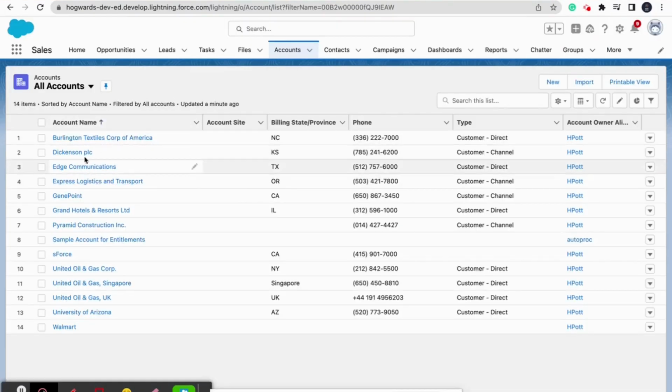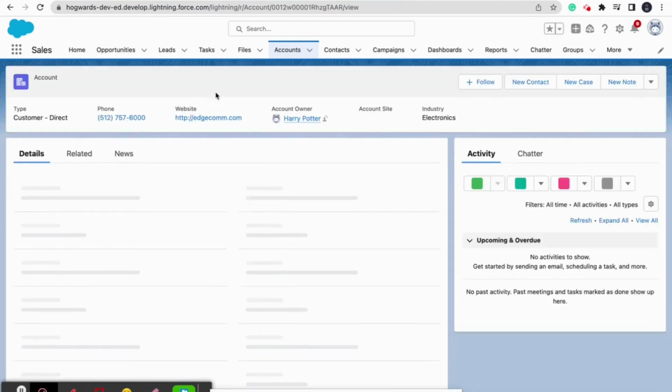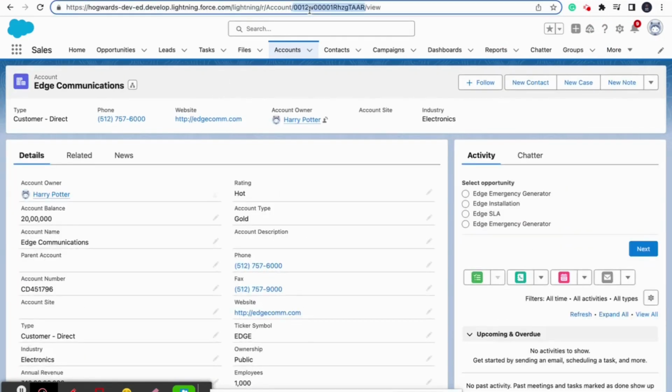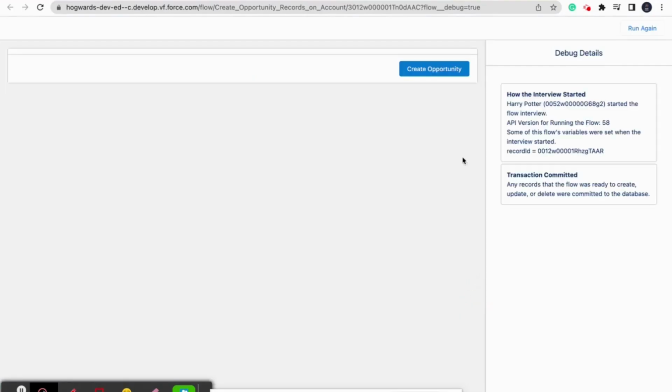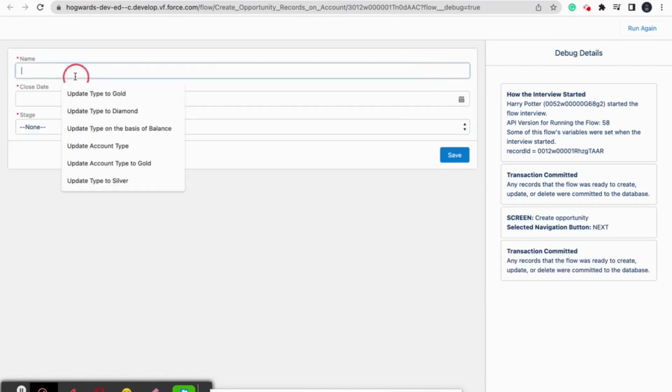So meanwhile we have these accounts, so we can open any of the accounts. We can copy the record ID, paste it here, and run it. So the first screen says create opportunity, the button which we have created. The second screen says we need to pass name, close date, and stage field.